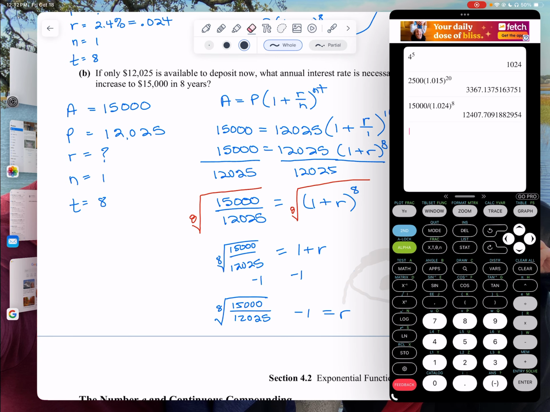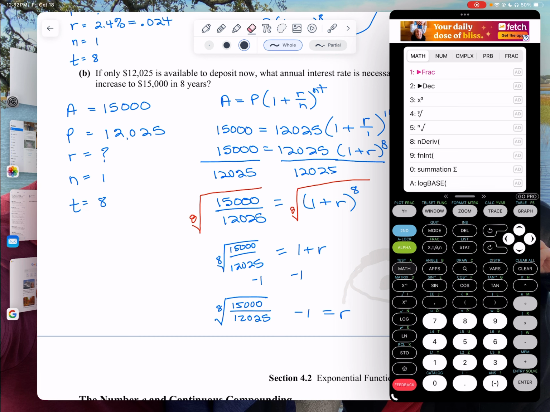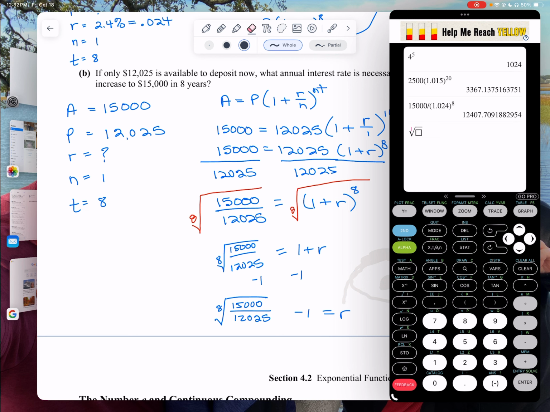The eighth root. How do we get the eighth root? So notice we do not have an eighth root on their screen. It's under math. If you go to math, do you see the fifth one down says n and has that little square root symbol? Okay, so we're going to do the fifth one down and put the 8 in there and then come in and put, I don't know if this calculator will do it, you might have to put parentheses. Depends on your calculator. Some calculators mess up. So I'm going to go ahead and put the parentheses. It won't hurt me.